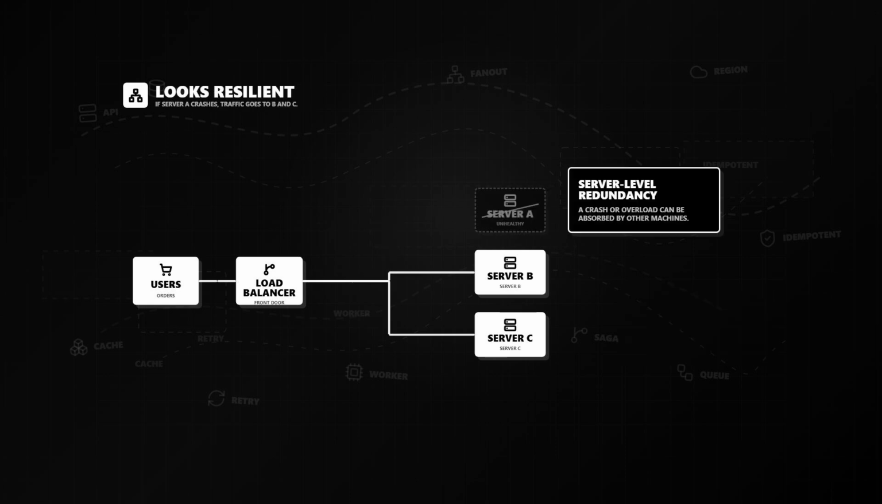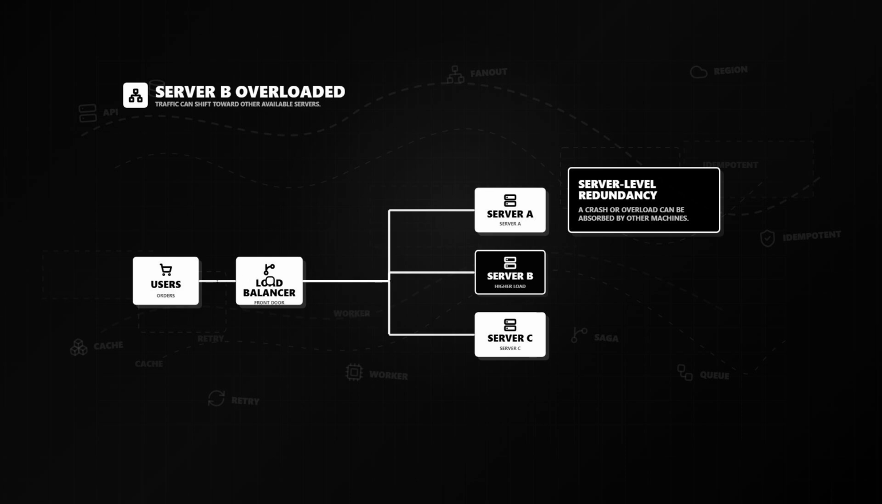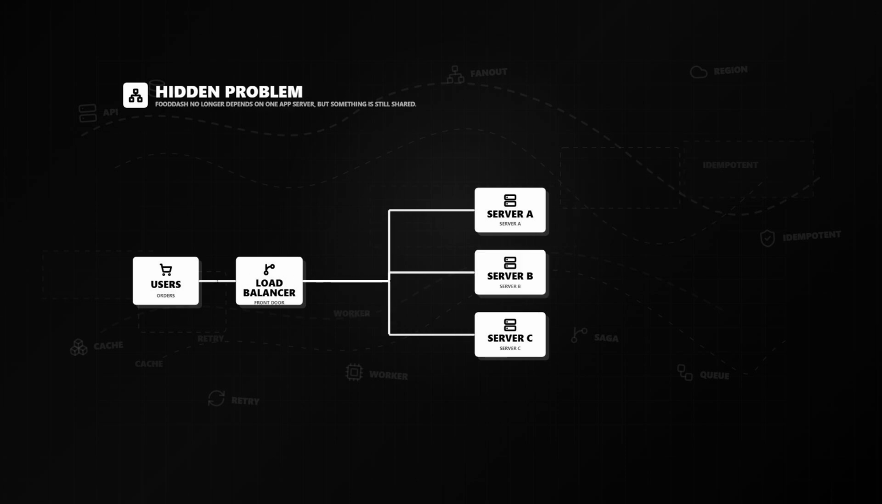At first glance, this architecture looks resilient. If Server A crashes, the load balancer can send traffic to Server B and Server C. If Server B becomes overloaded, the load balancer can distribute more requests toward the other available servers. FoodDash no longer depends on one application server, but there is still a hidden problem.